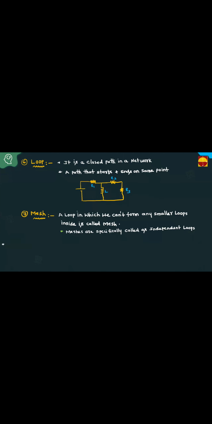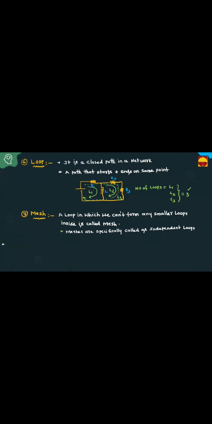The number of loops are, this is one loop. This is another loop. And this also is treated as a loop. Therefore, the number of loops is equal to 3 here. L1, L2, L3. The number of loops is equal to 3.